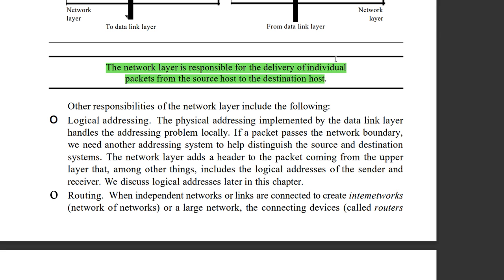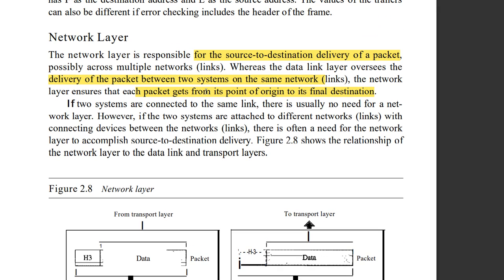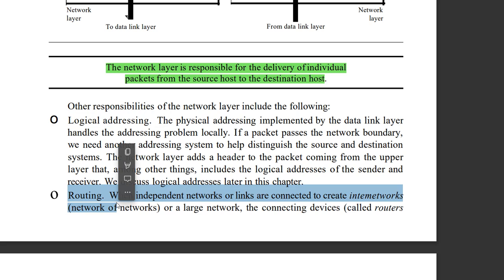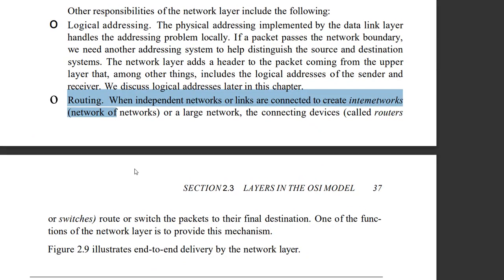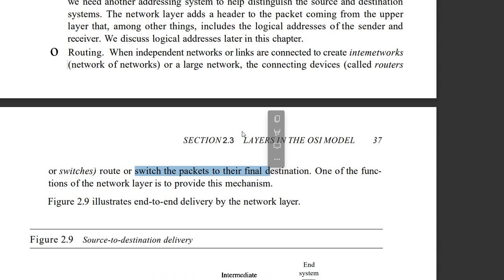This is the responsibility of the network layer. Okay, fine. Now, other responsibilities of the network layer, other than this source to destination delivery of a packet: logical addressing will come, routing will come, and the next one, final destination, route to switching also we can call. These are the major responsibilities of the network layer.